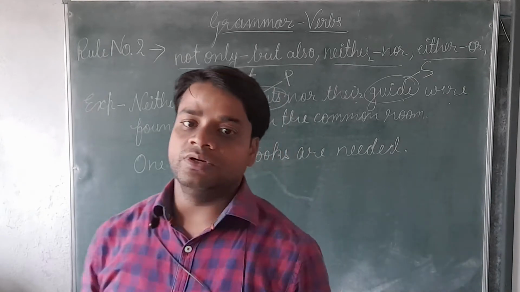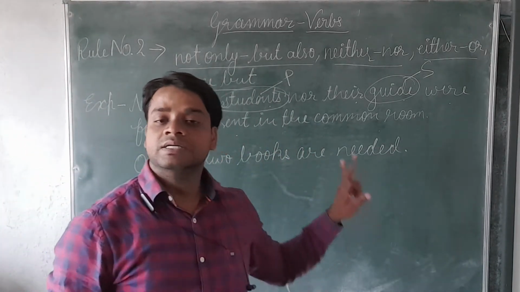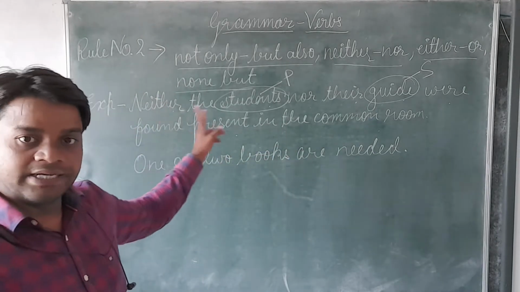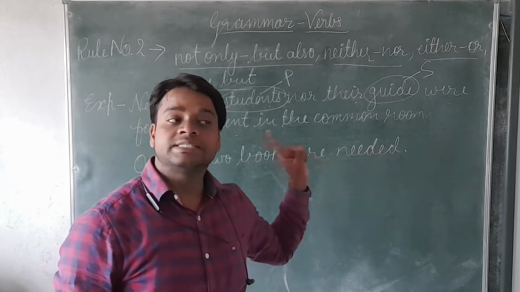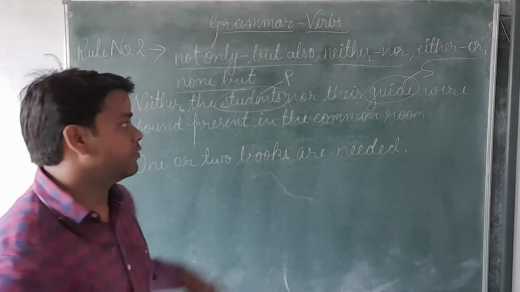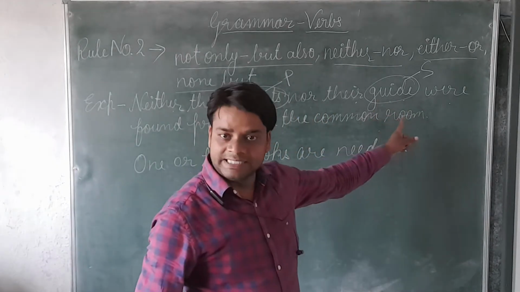According to the second rule, when two subjects are joined by these given words, the verb will be used according to the second subject. So what is the second subject here? Guide, and guide is singular.